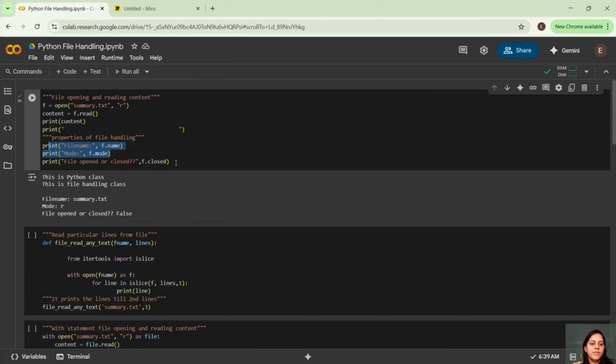And these are a few properties, guys. If I want to print the file name, I can write f.name. If I want to know the mode of the file, I can just write f.mode. If you want to know whether the file is open or closed, you can write f.closed. It is going to give you true or false.